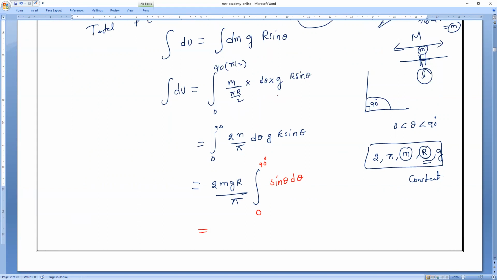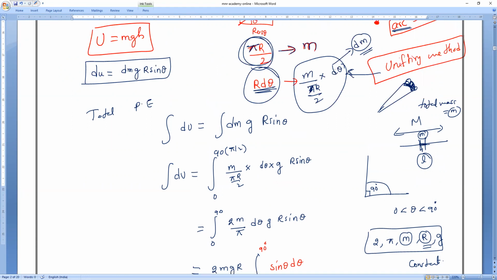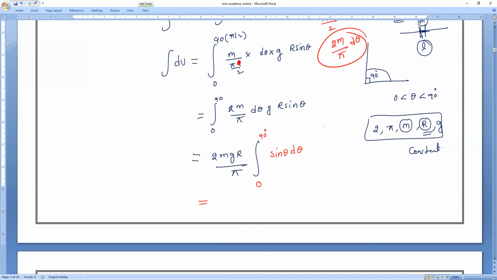Oh, sorry, here we made a mistake. So this R and R will get cancelled. Sorry, I had removed that R, I forgot. Understood? Mass divided by total length pi r, into the length of the small arc. So that r will get cancelled. You will get 2m divided by pi into d theta. Now clear? Then that r also won't come.